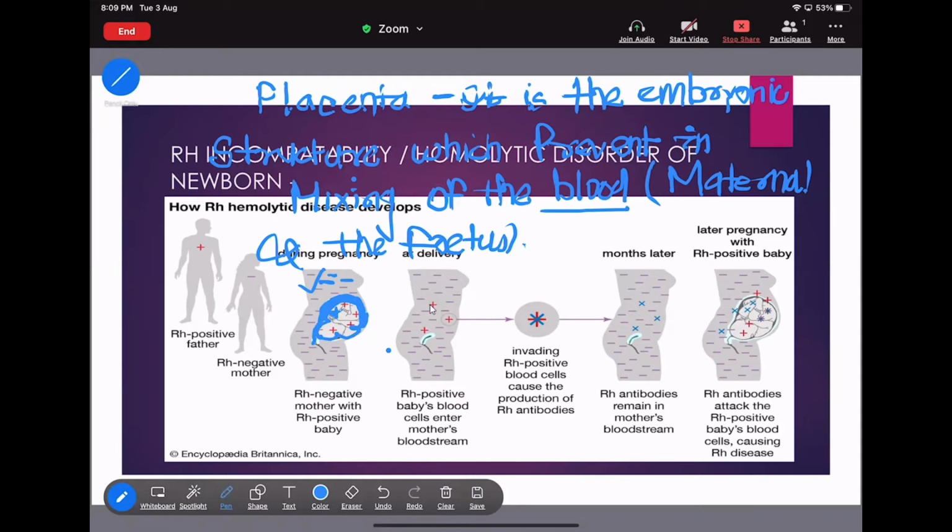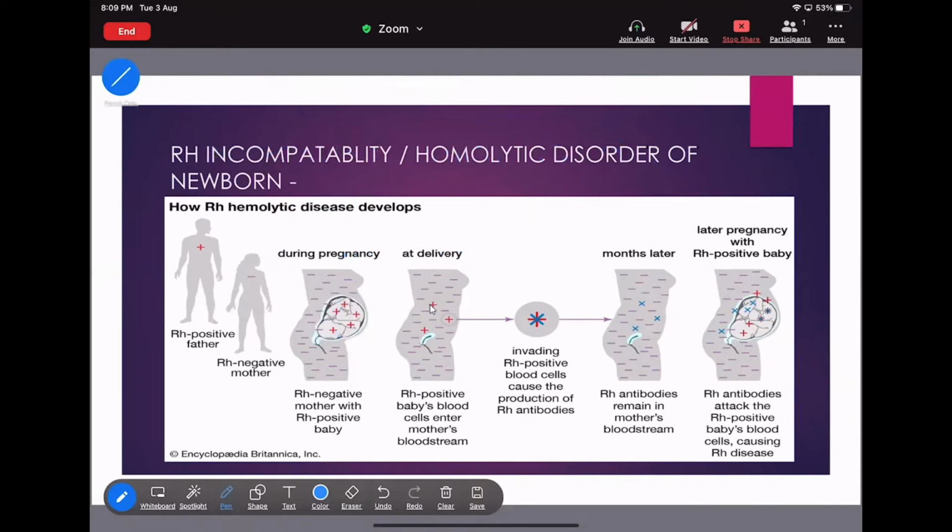Okay, then see. The Rh positive is the fetus blood, and here Rh negative is the maternal blood. After the delivery. Okay, this is the first pregnancy. This is the first pregnancy. Okay, after the delivery of the fetus.